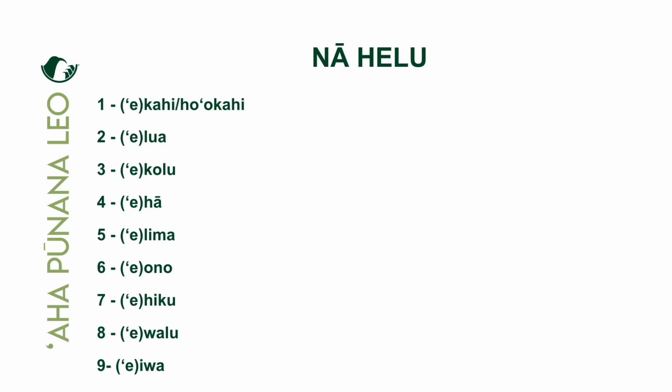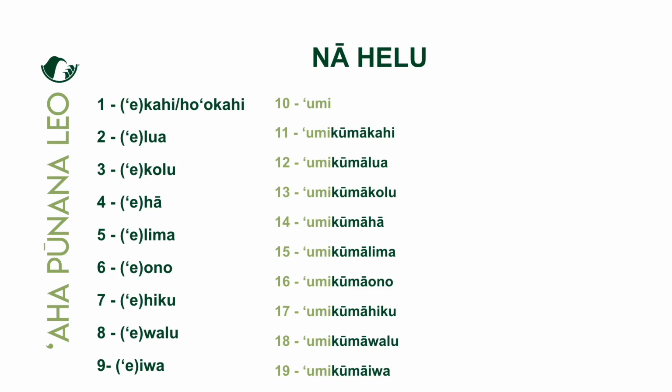Okay, no laila, e kahi, e lua, e kolu, e hā, e lima, e ono, e hiku, e walu, e iwa. Laila, umi, right? Umi, we get to 10. Laila, we're going to count up. Umi kūmā kahi. Umi kūmā lua. Umi kūmā kolu. Umi kūmā hā. Umi kūmā lima. Umi kūmā ono. Umi kūmā hiku. Umi kūmā walu. Umi kūmā iwa. Right? Umi being the kahua, and then kūmā following our order from the top. Kūmā kahi. Kūmā lua. Kolu, hā, lima, ono, hiku, walu, iwa.